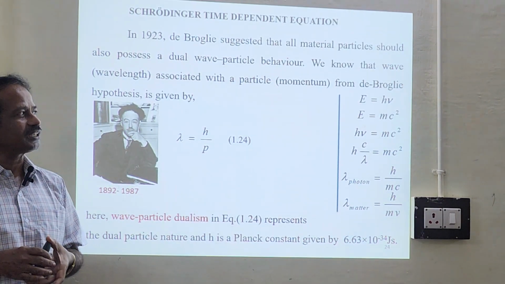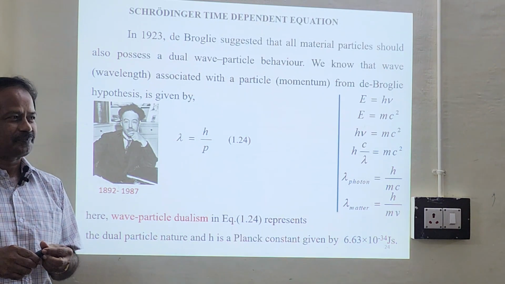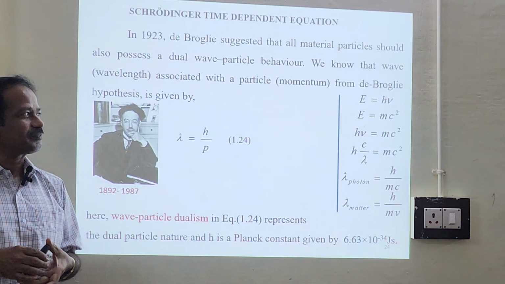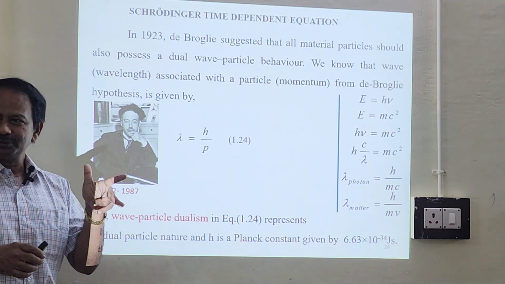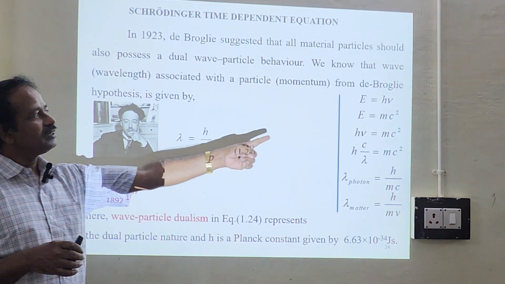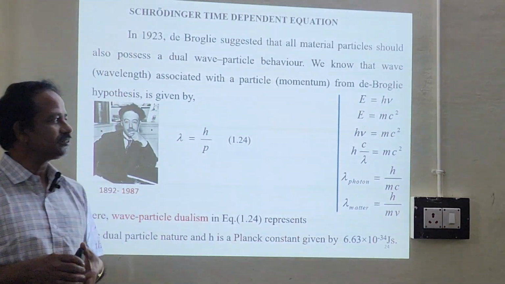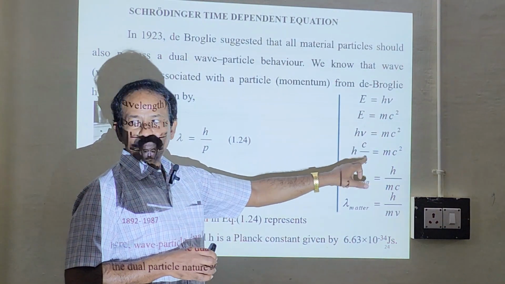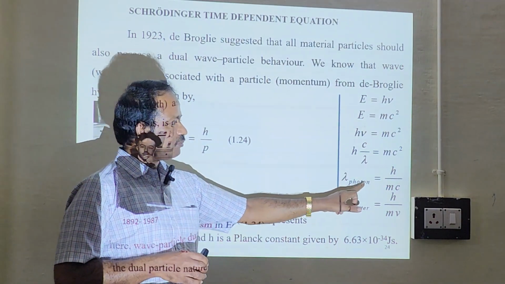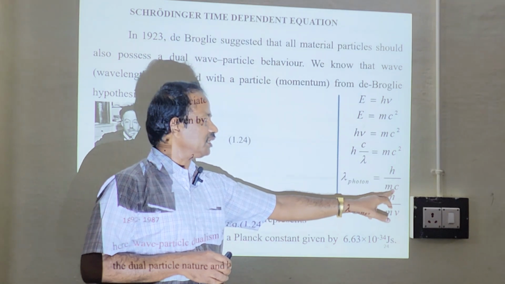And of course, E equal to h nu, we know from Planck's idea, and E equal to mc squared from Albert Einstein's idea. So he took these two equations and derived lambda equal to h by p. Equating these two equations gives h nu equal to mc squared, and nu equals c by lambda. So hc by lambda equals mc squared, so lambda of the photon can be calculated. C gets cancelled. You have h by mc.